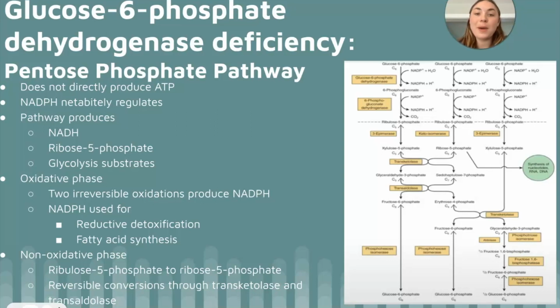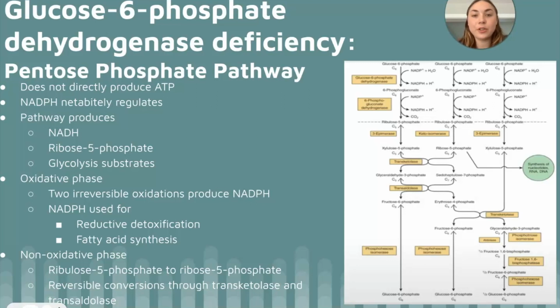There are 2 parts to this pathway, the oxidative phase and the non-oxidative phase. During the oxidative phase, 2 irreversible oxidations that produce NADPH occur. This NADPH is used for reductive, detoxification, and fatty acid synthesis. The non-oxidative phase allows for the conversion of ribulose 5-phosphate into ribose 5-phosphate, and it can function independently when demand is high.